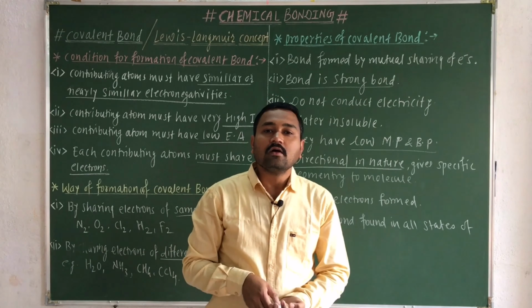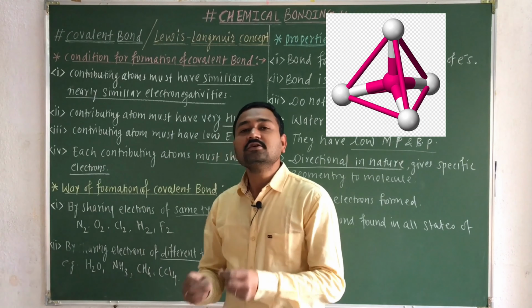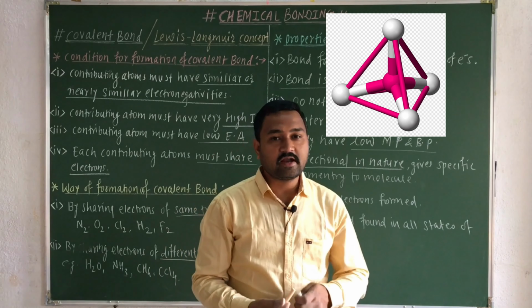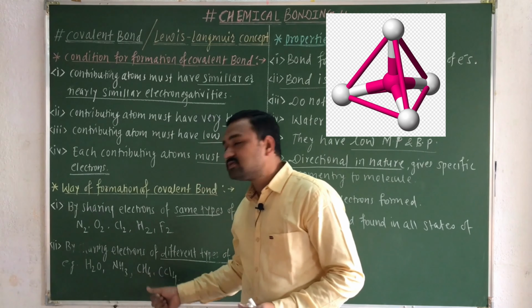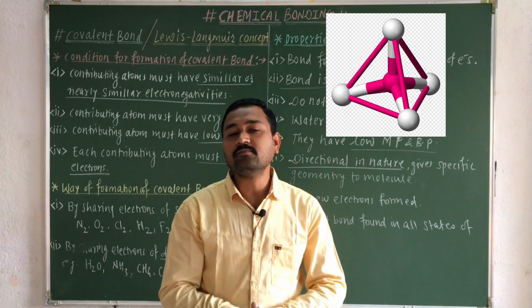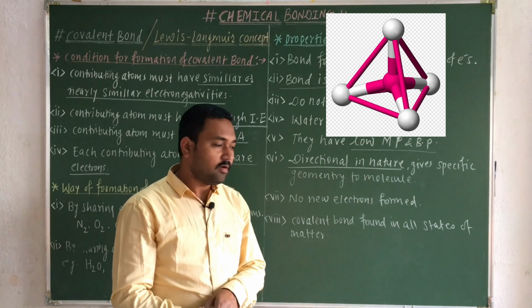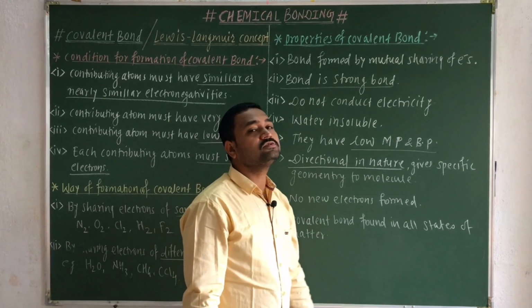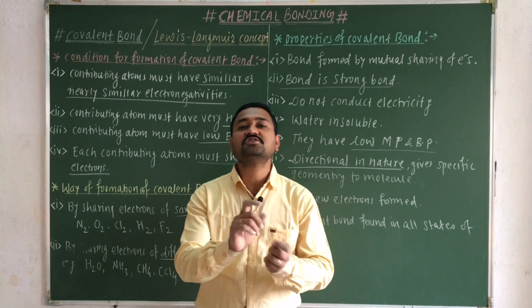You have studied the CH4 molecule, a simple example. The methane molecule is arranged in three-dimensional space in such a manner that it gives the tetrahedral geometry. That means the 4 hydrogen atoms are arranged in this 360 degrees in such a manner that they will have the minimum repulsions, and this gives a specific geometry to that molecule. Next, no new electron is formed in covalent bond formation because both contributing atoms just share their electrons.